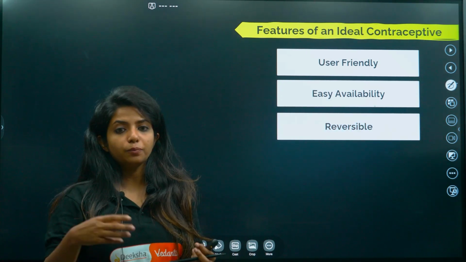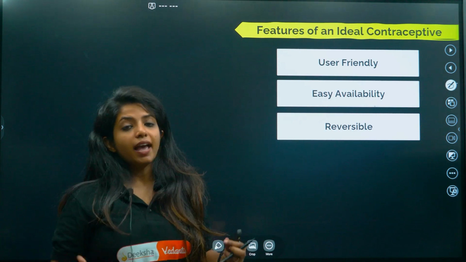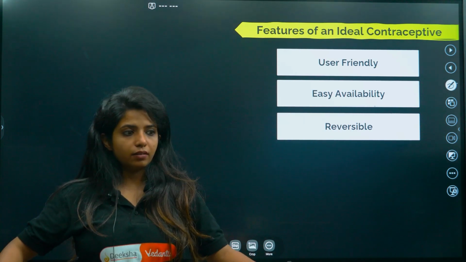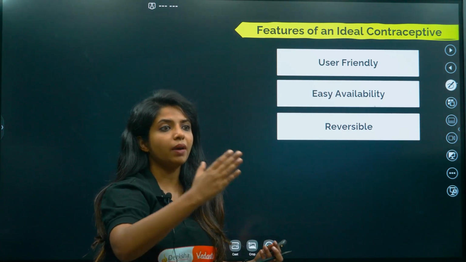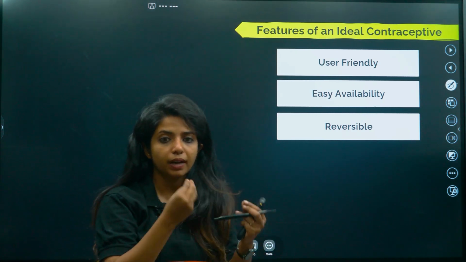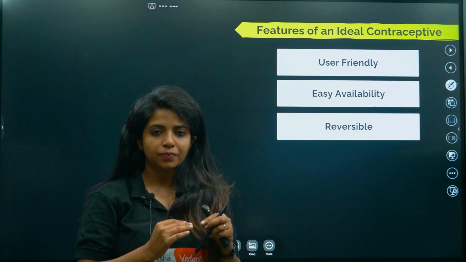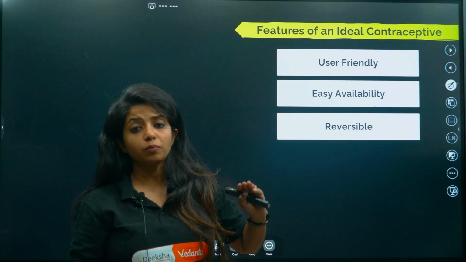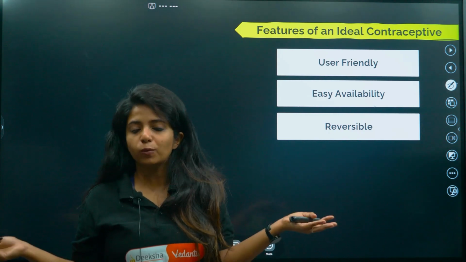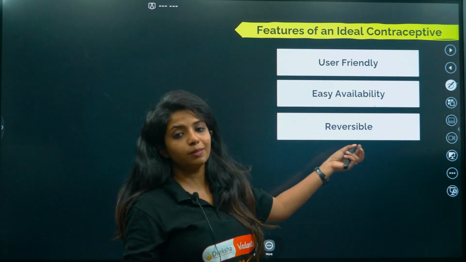It should not be like a person uses a contraceptive and then would not be able to reverse the effects. For example, at one point of time, a man or a woman, both of them, want to get pregnant, they want to have a baby. Previously they did not want to have a baby, which is why they used a contraceptive, but now it is not reversible. It's a big problem for them. So obviously it should be reversible as well.